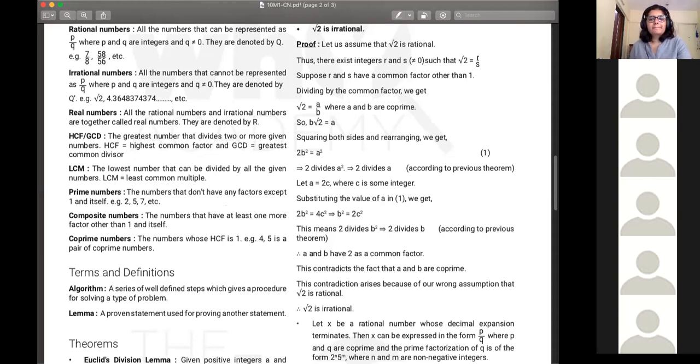LCM will be lowest. Yes. Aditya, your voice is a little low. Okay. All right. As Vasudha has also mentioned, Aditya also answered. So that's the lowest or least common.